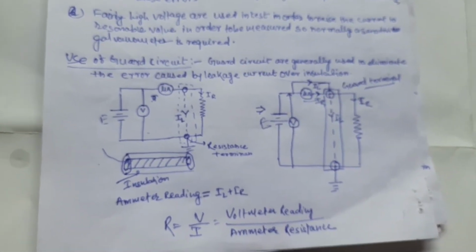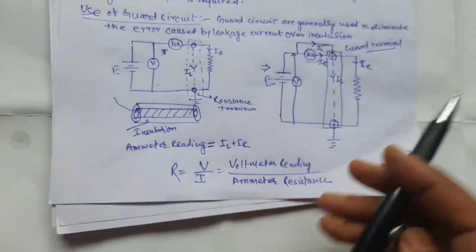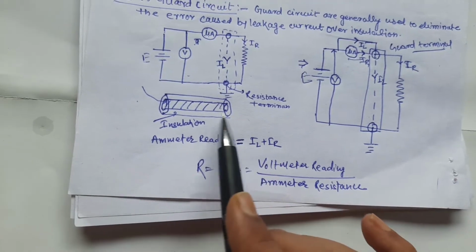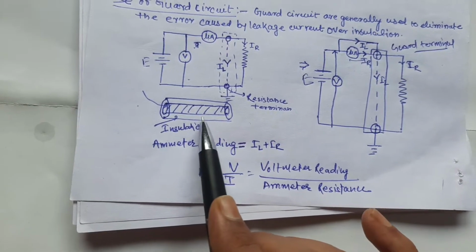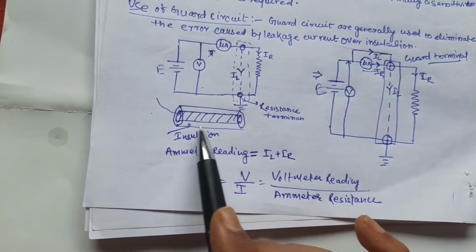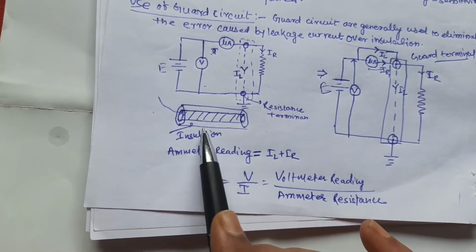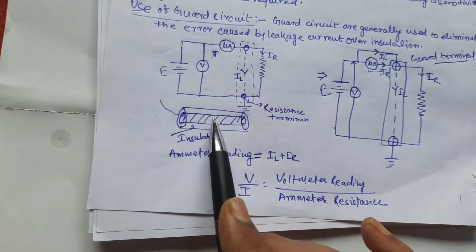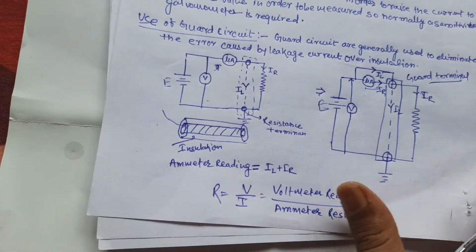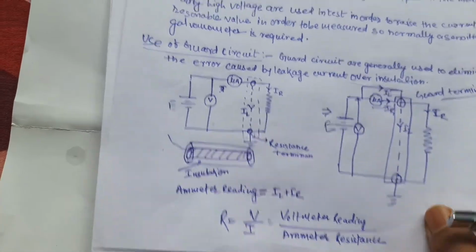So how does the problem arise due to insulating material? Suppose this is the high resistance. If you want to measure the resistance of this material, there is an insulating material that covers the resistance. The resistance of the insulating material and the high resistance are almost the same, so some part of the current passes through the insulating material.